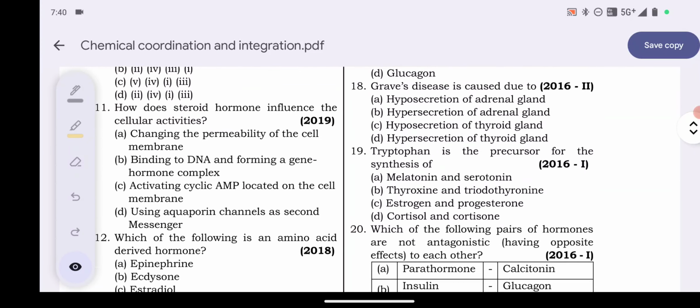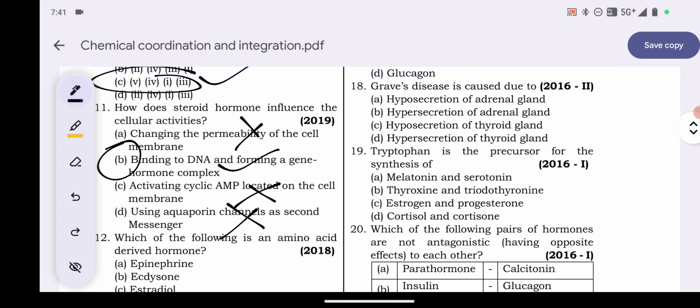11 number question 2019 का ये देखो. How does steroid hormone influence the cellular activities? Changing the permeability of the cell membrane, wrong one. Binding up to DNA and forming a gene hormone complex, बिल्कुल सही. Activating cyclic AMP located on the cell membrane, wrong one. Using aquaporin channels as second messenger, wrong one.